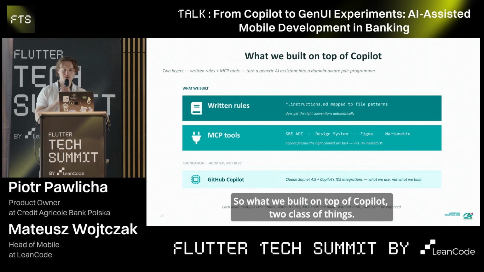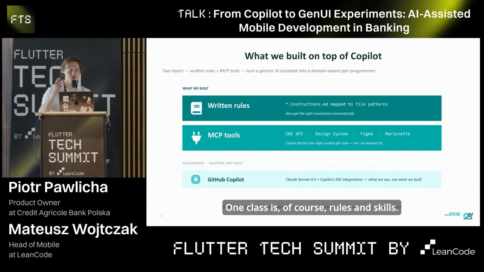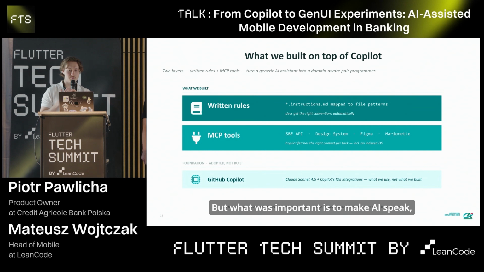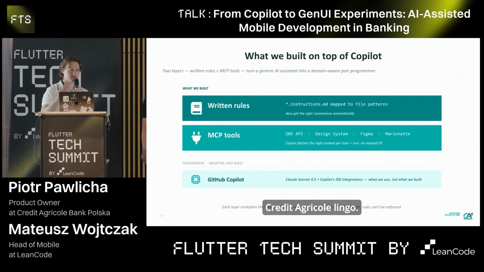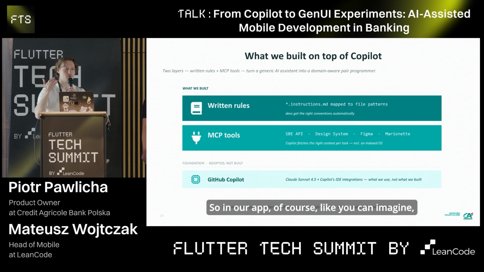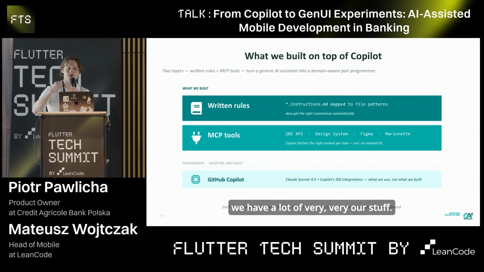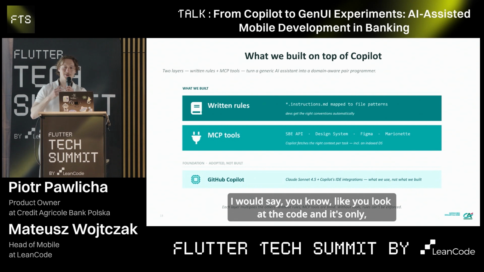So what we built on top of Copilot, two classes of things. One class is, of course, rules and skills. But what was important is to make AI speak Credit Agricole lingo. So in our app, of course, and you can imagine, because many of you are also from enterprise environments, we have a lot of very specific stuff.